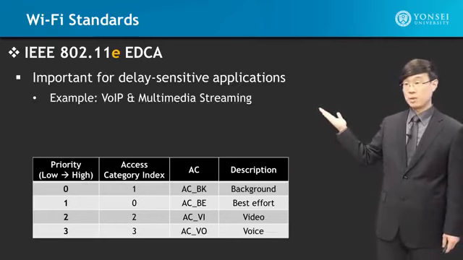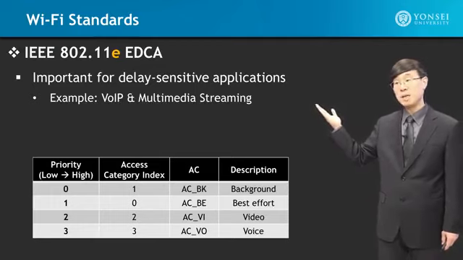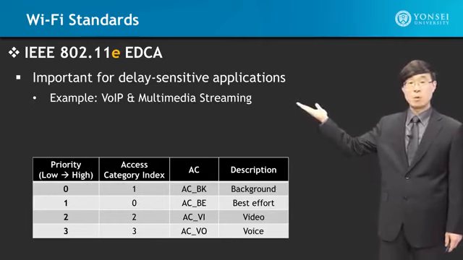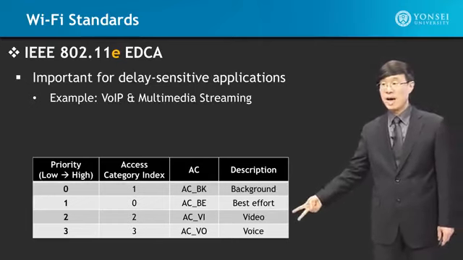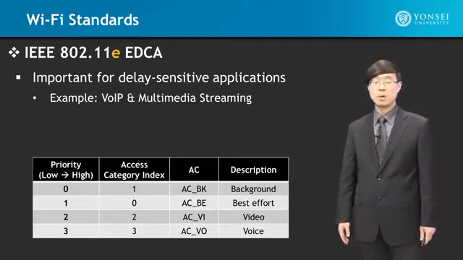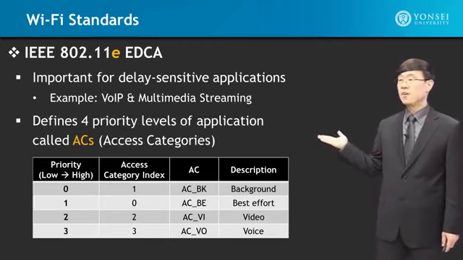This is very important for delay-sensitive applications such as voice over IP, multimedia. When we say multimedia, it will include voice and video. And that's why it is so important, because these are the two highest categories that are supported with the highest levels of priority support in quality of service. This defines 4 priority levels with access categories.